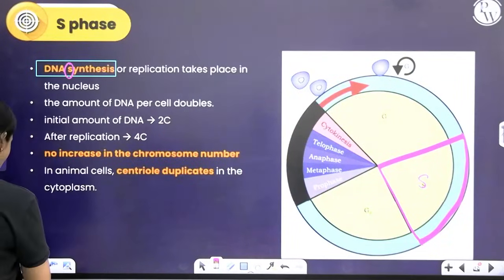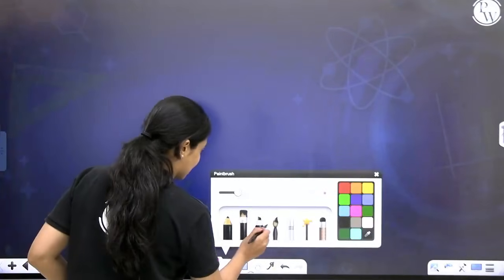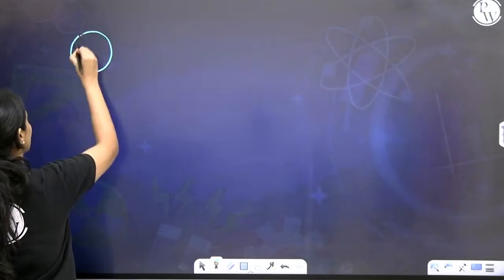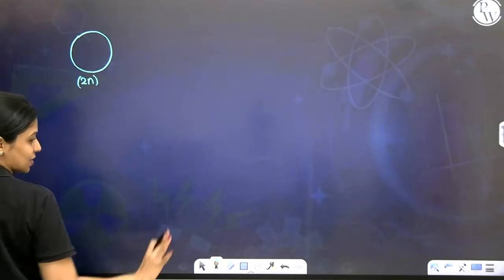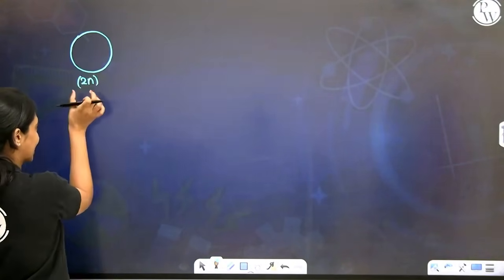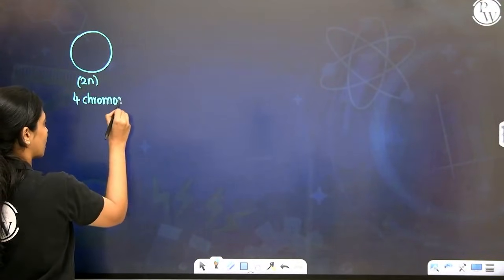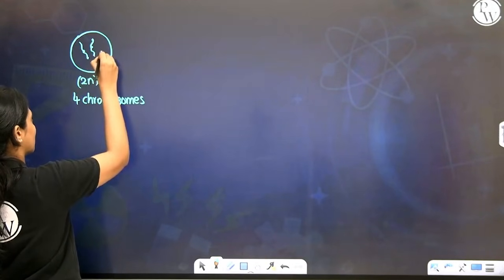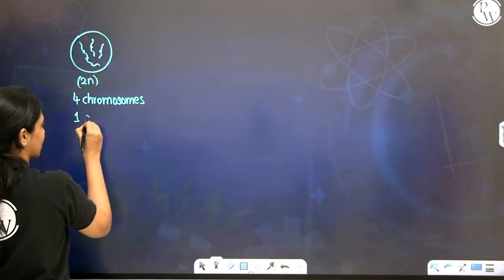Now we must understand one thing here. A lot of students get confused at this point, so I will explain this to you. Let's take one cell. This cell is diploid. I'm showing you just the number of chromosomes inside. I will not mention the other details of the cell because that is not important right now. Let's say in the diploid condition, this cell has 4 chromosomes. Each chromosome will have 1 chromatid.